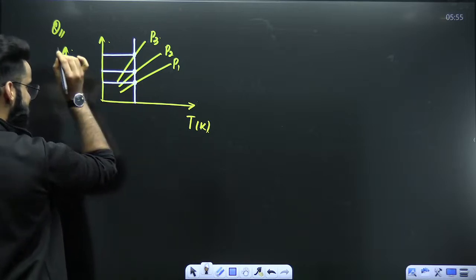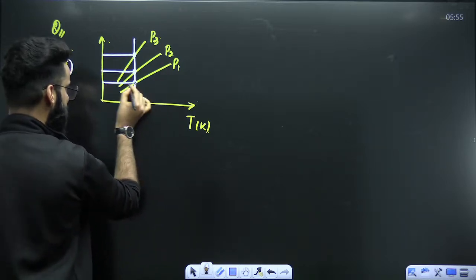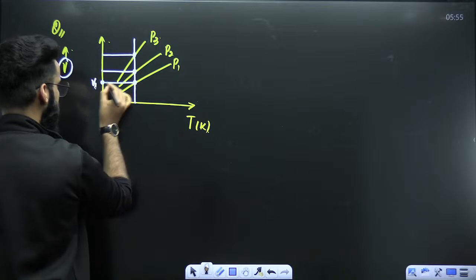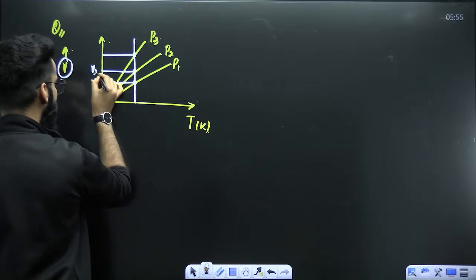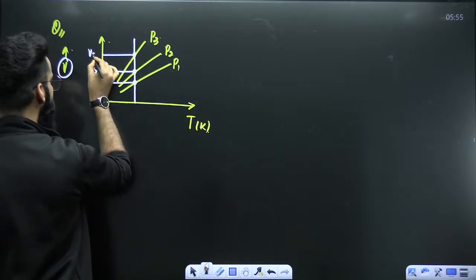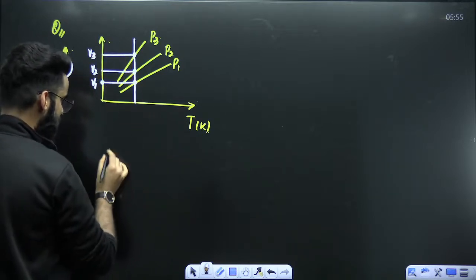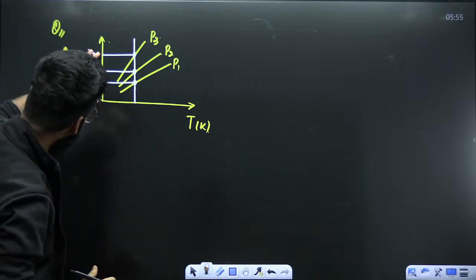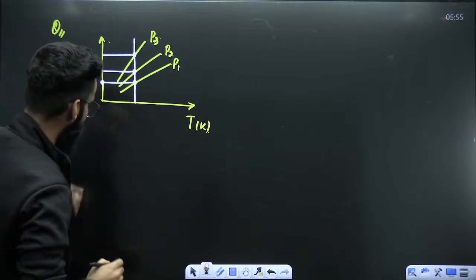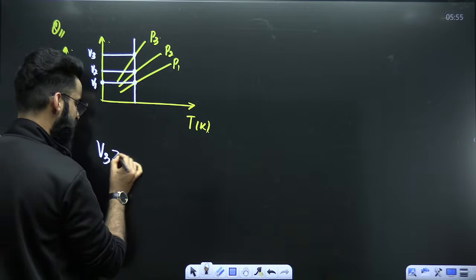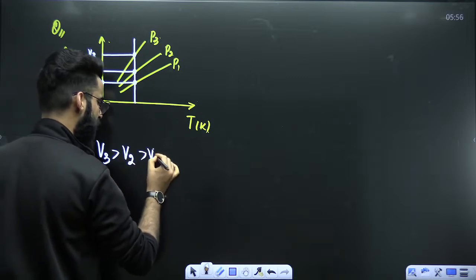Your y-axis is nothing, that's volume. Corresponding to pressure P1, the volume here will be V1. Corresponding to pressure P2, volume here will be V2. Corresponding to pressure P3, volume here will be V3. Now this is V1, this is V2, and this is V3. So look at all these things. I'll say V3 is maximum followed by V2 followed by V1, right?